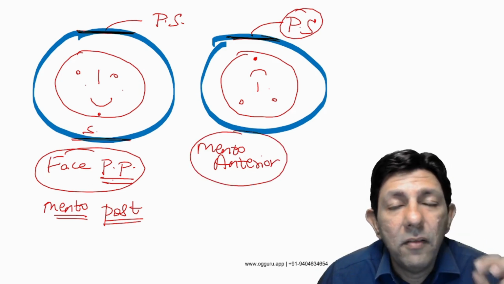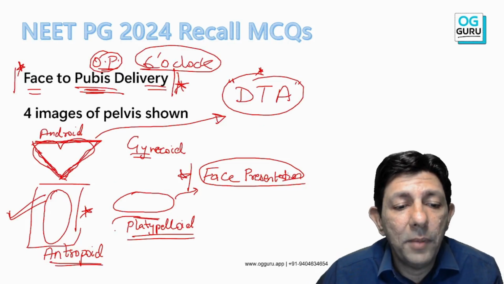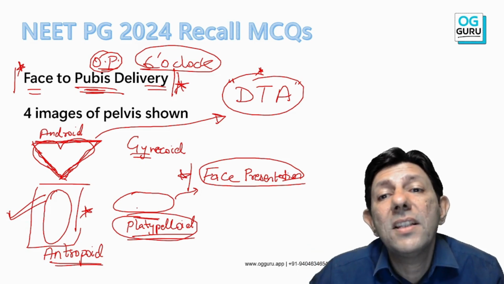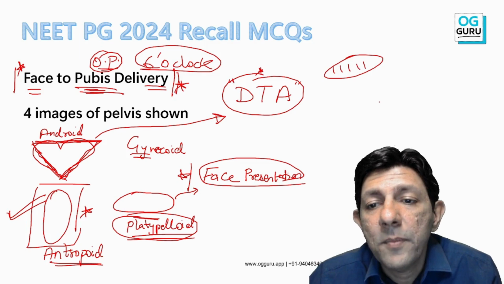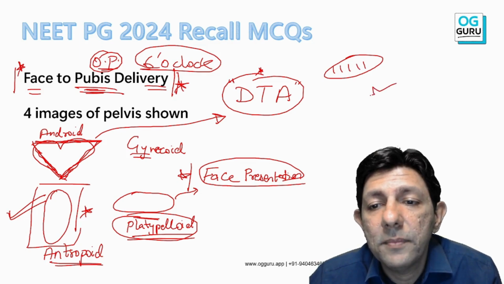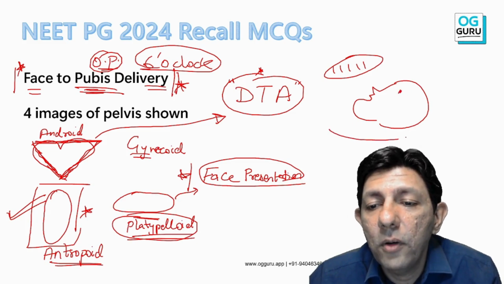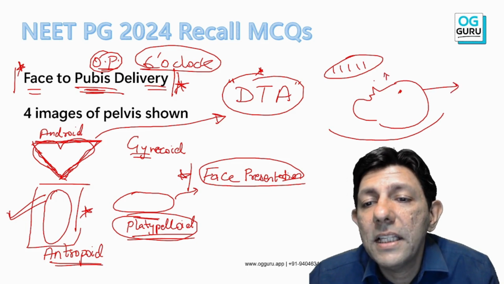This is the face presentation, which is more common in platypelloid variety of pelvis, is the least common variety. Face to pubis delivery matlab face faces the pubic symphysis. Okay, this is the pubic symphysis and baby ka face. This is the baby, the hero or the heroine, and the baby will come out like this. So the face is facing the pubic symphysis.